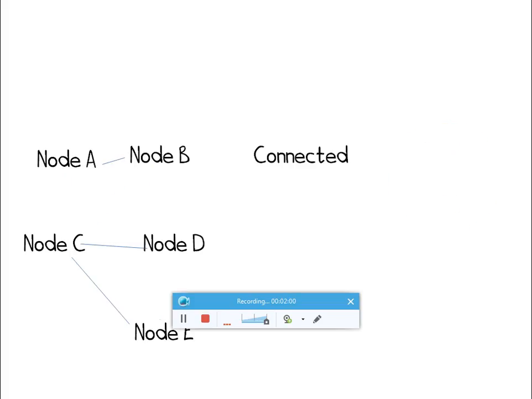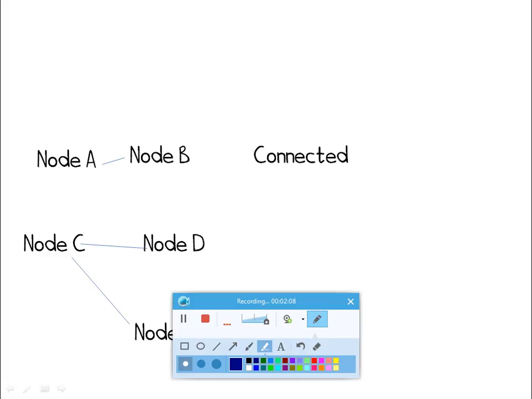This is not a tree because there is no way you can get from nodes A and B to any of the other nodes. Here we have two trees, one consisting of just node A and B, and another consisting of nodes C, D, and E.